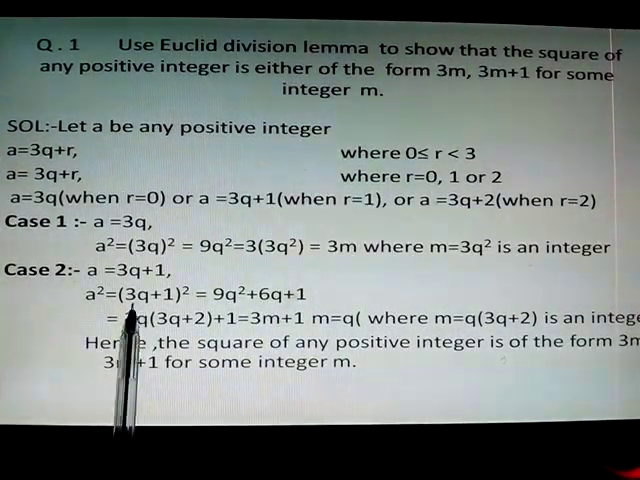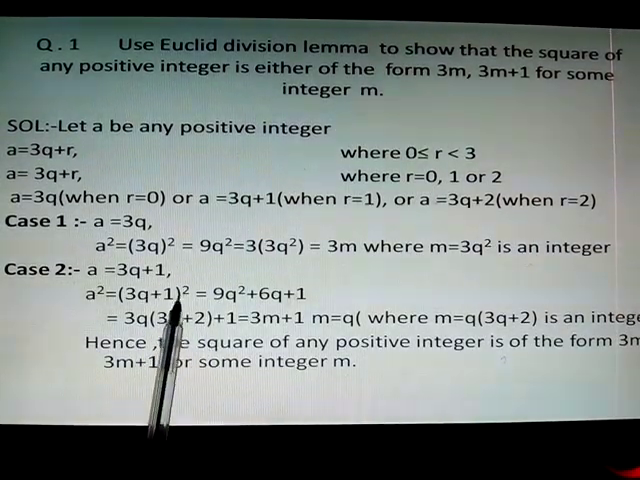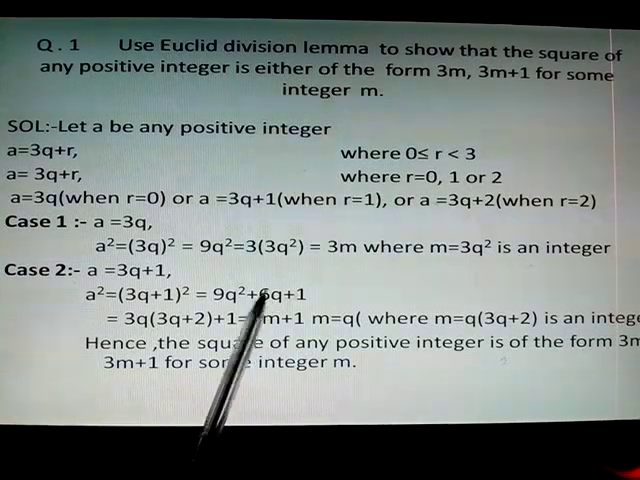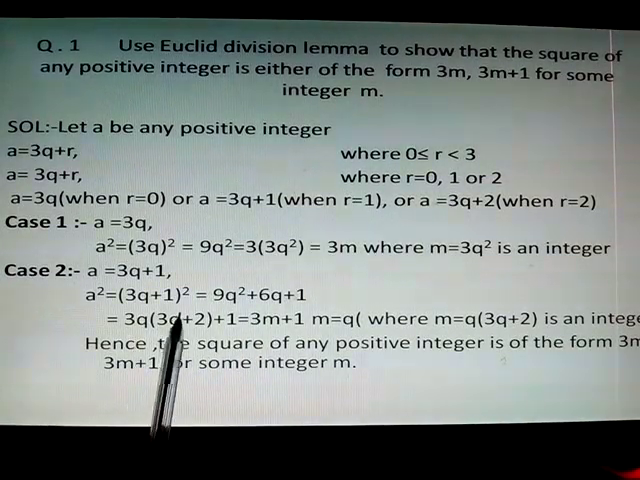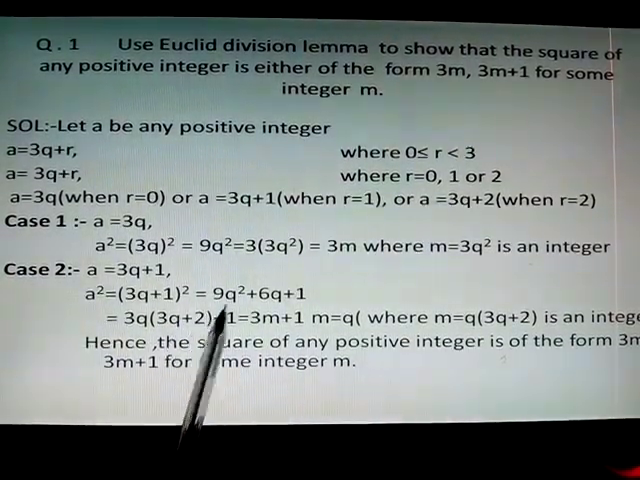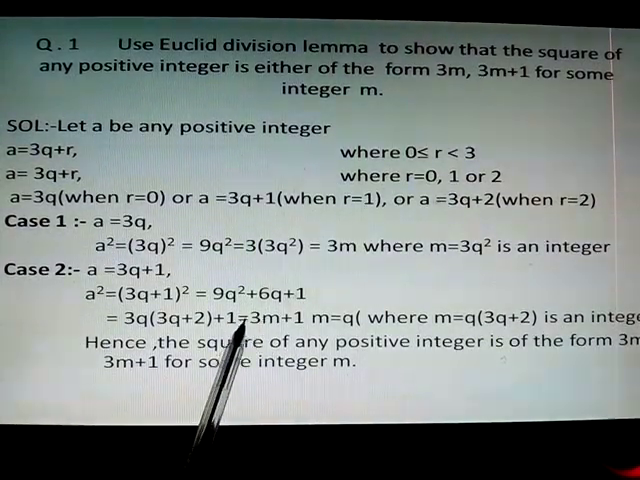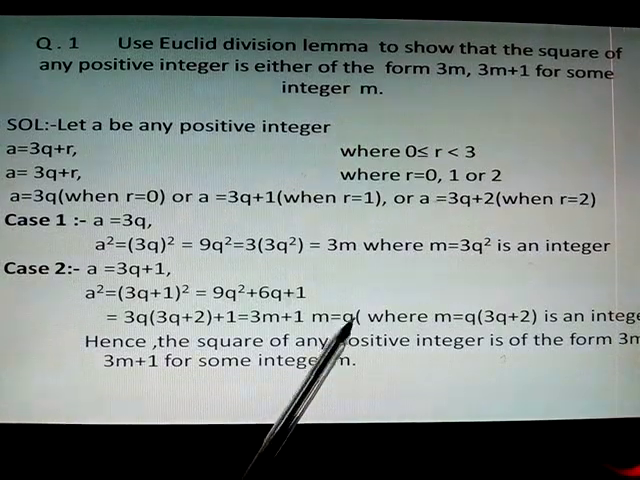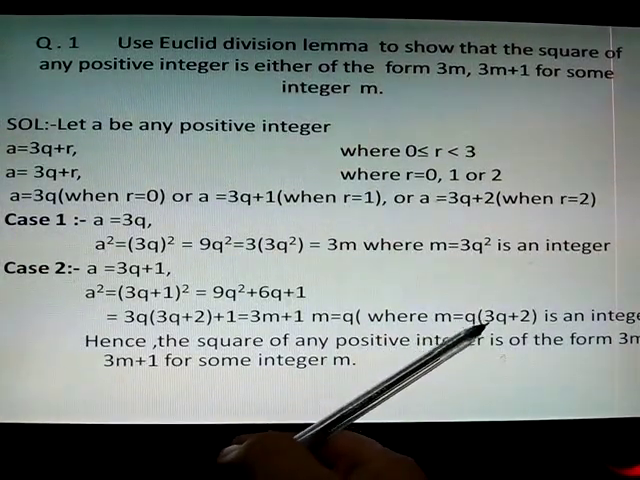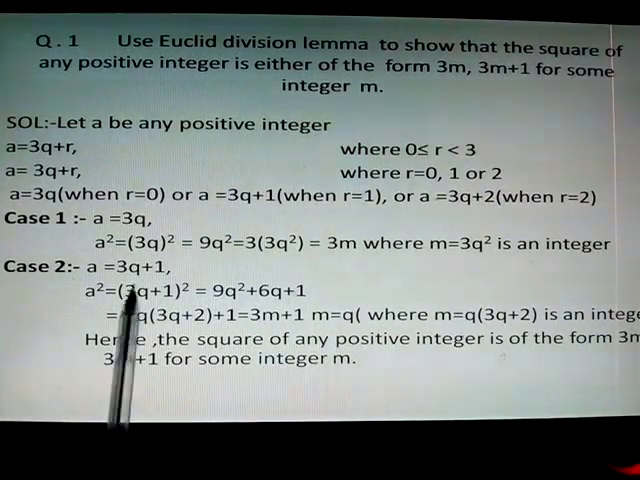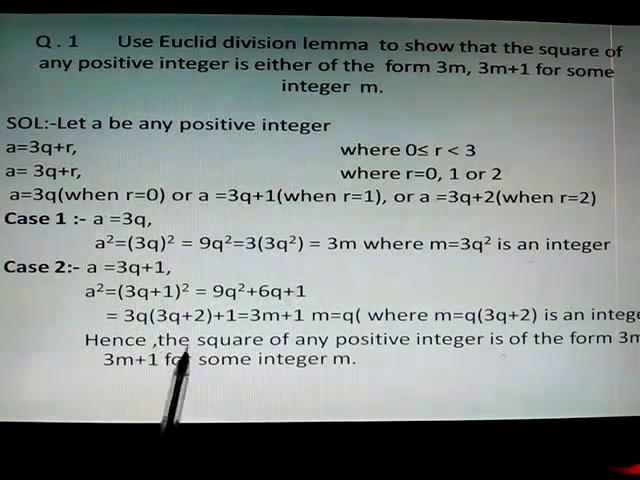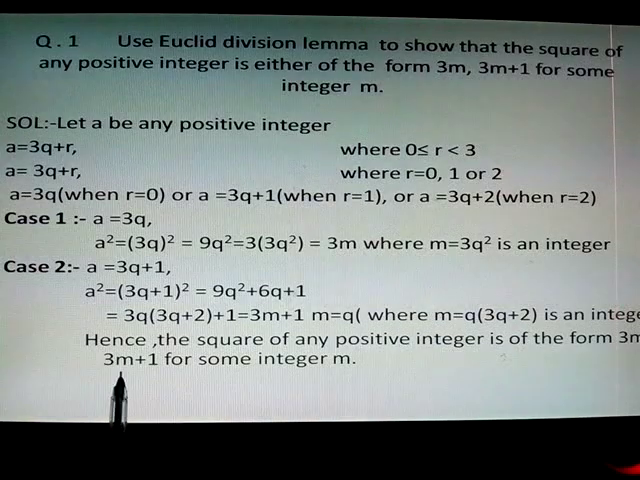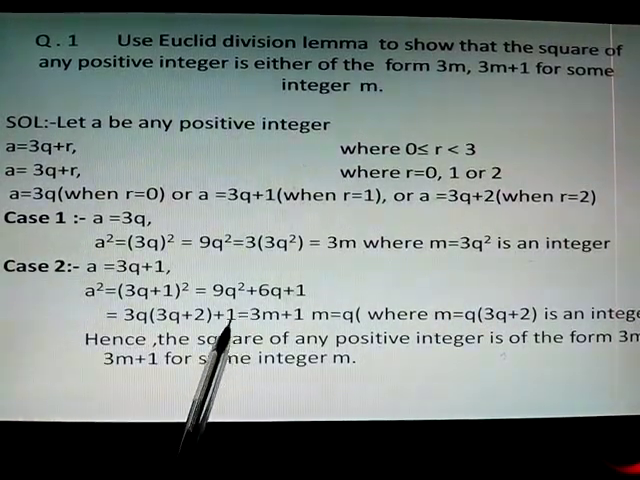From 9Q square and 6Q we can take 3 common. So it becomes 3 into (3Q square plus 2Q) plus 1. That is 3M plus 1. So M equal to 3Q square plus 2Q. So hence the square of any integer we can write as 3m or 3m plus 1 for integers.